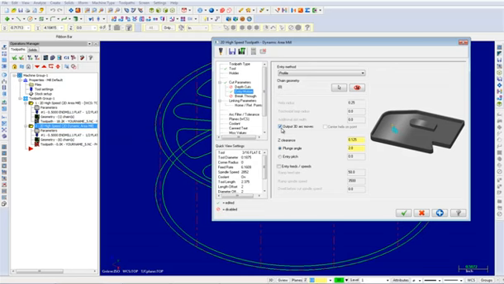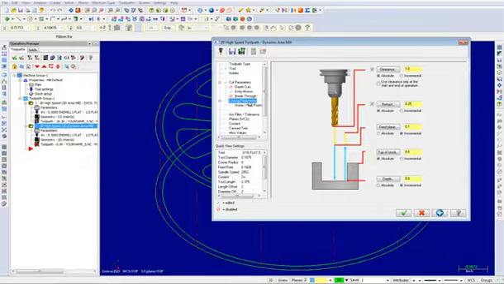I will now take a brief moment to explain some of the parameters on this screen. Entry method set to profile creates a boundary based on the shape of the selected chain and uses the tool to ramp into the part. The slot is cleared by taking lighter cuts in the Z-axis until the tool reaches the full depth. Z-clearance adds an extra height used in the ramping motion down from a top profile. It ensures that the tool has fully slowed down from rapid speeds before touching the material. Finally, plunge angle sets the angle of descent for the entry move and determines the pitch. You can now select the linking parameters.